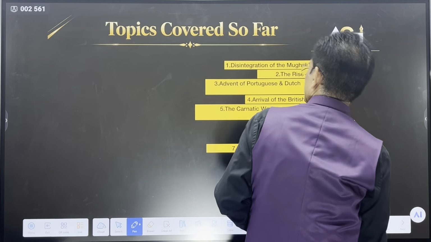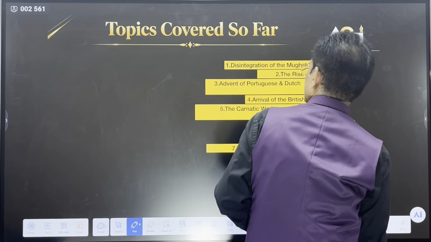The second Anglo-Maratha war, you will see, was from 1803 to 1805. You will remember all these dates, don't worry. And then we have the third Anglo-Maratha war, 1817 till 1818 or 1819. So there were three Anglo-Maratha wars.